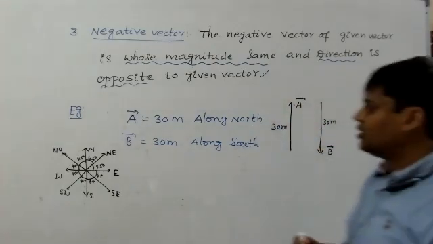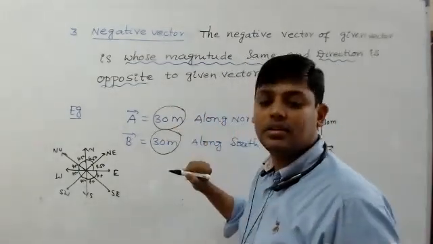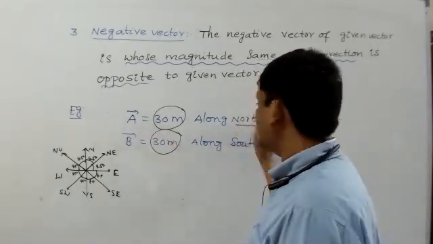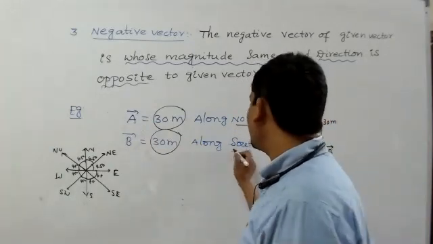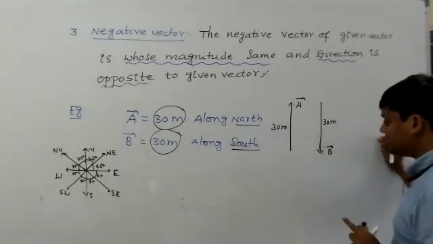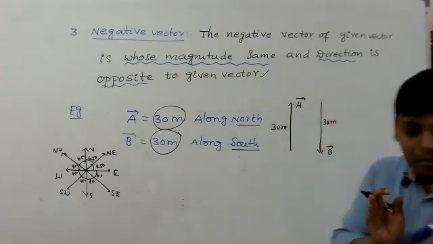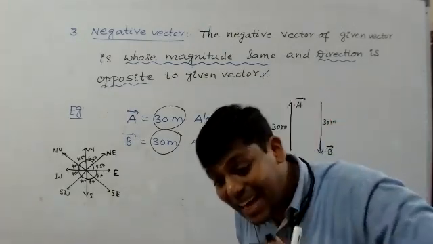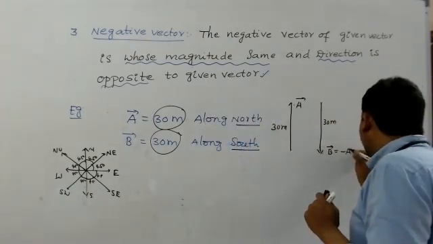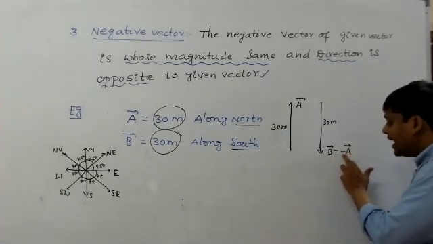Now what are you observing? A bar's magnitude is 30, B bar's magnitude is also 30. A bar's direction is what? North. B bar's direction is also what? South. That means A bar's magnitude and B bar's magnitude are the same, and B bar's direction is exactly opposite to A bar. So therefore, this B bar, you write what? The negative vector of A bar. B bar is known as the negative vector of A bar.